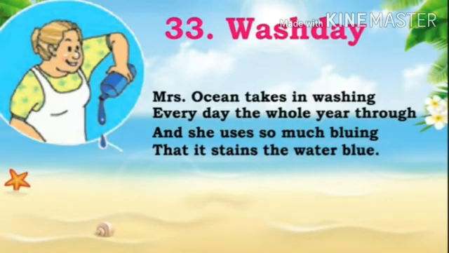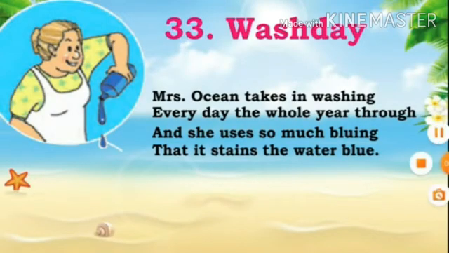Stains means colors. So, Mrs. Ocean is using so much bluing liquid that it stains the water blue. The ocean water looks blue. So, children, poetess is telling that Mrs. Ocean uses so much of the blue substance that it makes all the water turn blue.